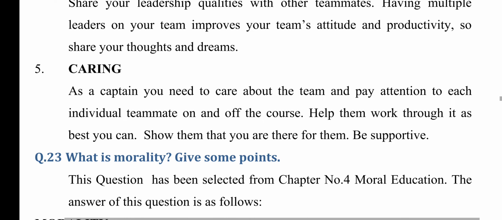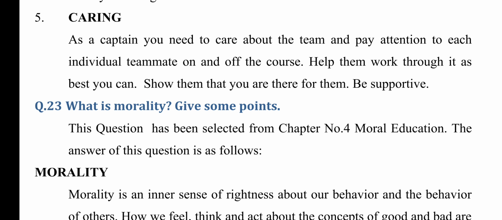5. Caring. As a captain, you need to care about the team and pay attention to each individual teammate on and off the course. Help them work through it as best you can. Show them that you are there for them. Be sportive. Question number 23.